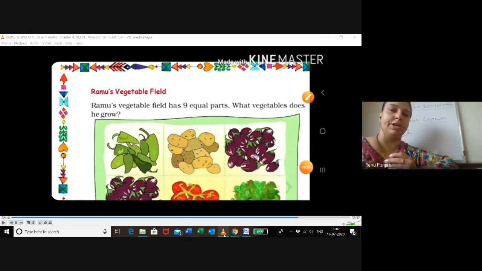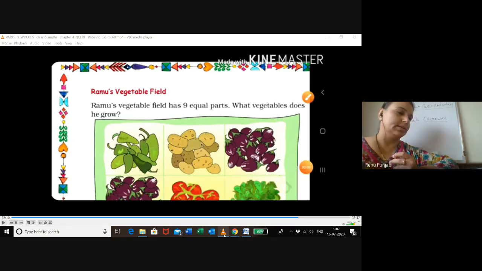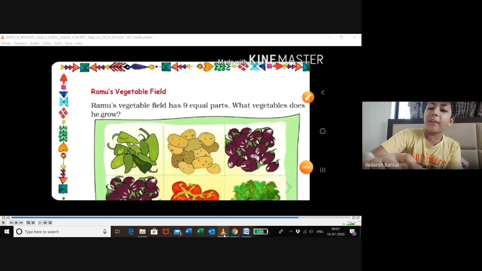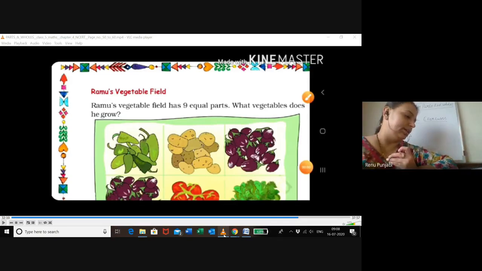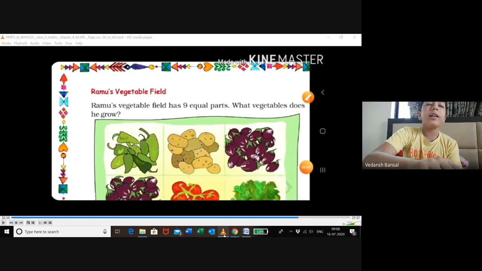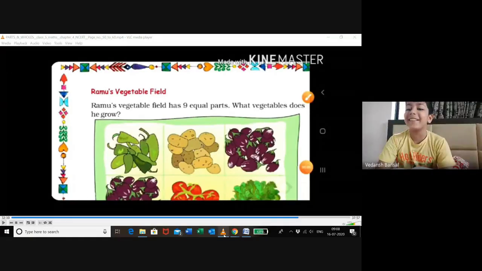Look into the picture. Tomatoes, yes. Brinjals, yes. Potatoes, yes. Radish. Radish is not there. Ma'am, it's there, white. Yes, ma'am, it is radish. Okay, radish. And what else? Green chilies. There's green chili. Yes or no? Yes, ma'am. Green chili.